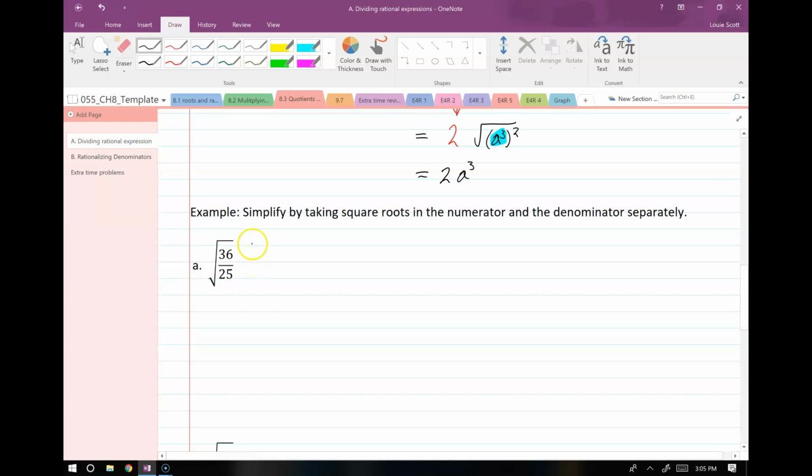Okay. So with this one, this is kind of like the opposite of the things we've just been doing. I can see right here that this is a perfect square, and so is this. So I don't want to simplify those at all to start out with. But I can split the square root up into separates here, because that's what makes it easier for me. So I have root 36 over root 25, and that gives me 6 over 5.